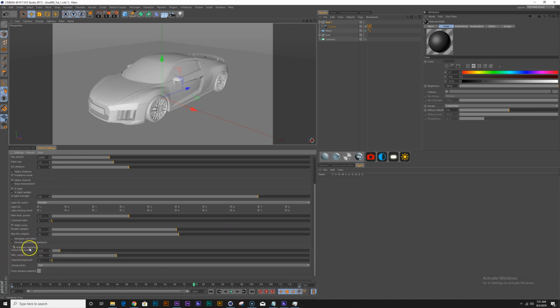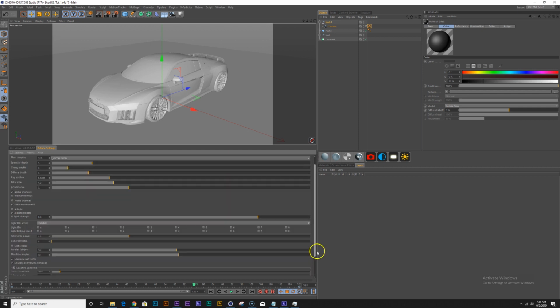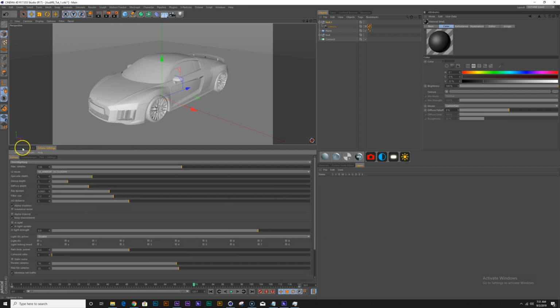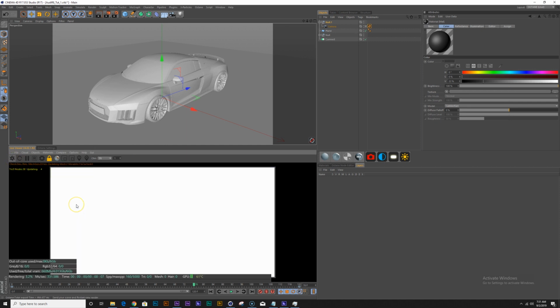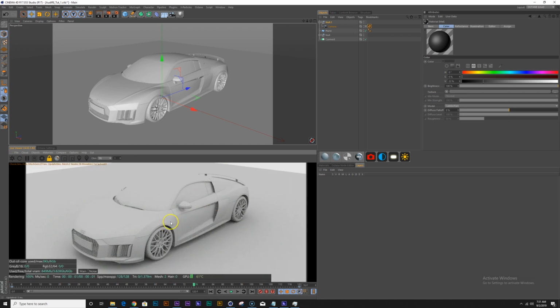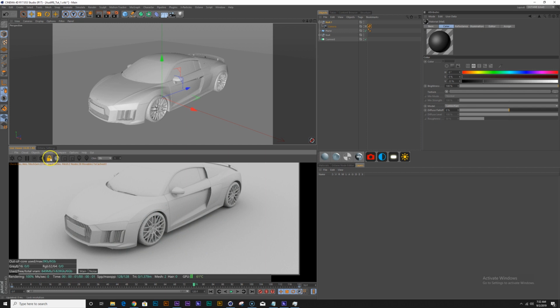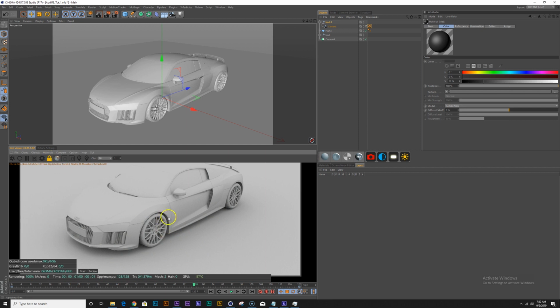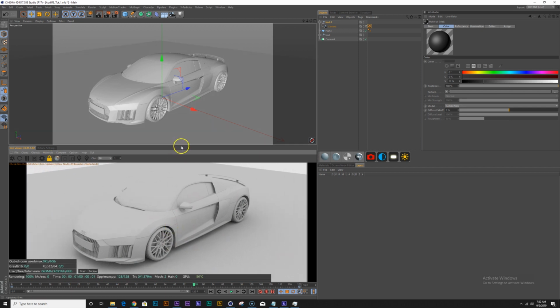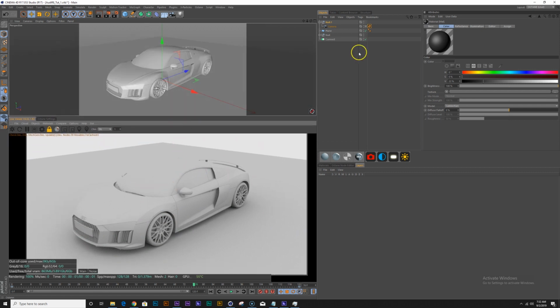I think this just makes the rendering a little faster when we render the sequence later. So let's load this into our scene, and here it is. And also I usually lock the aspect ratio here, just so that I see exactly how big my render is as I'm working.